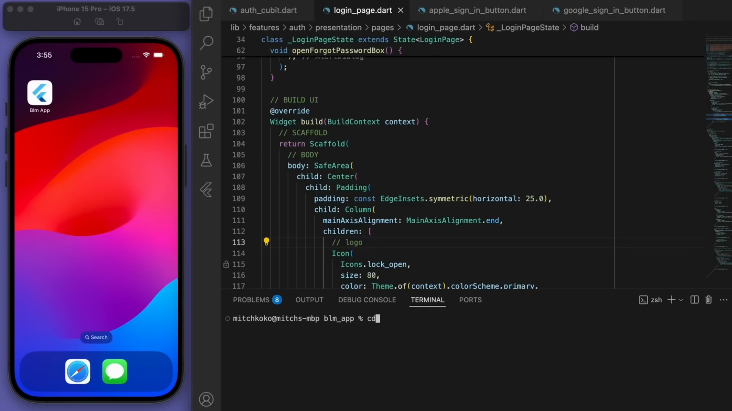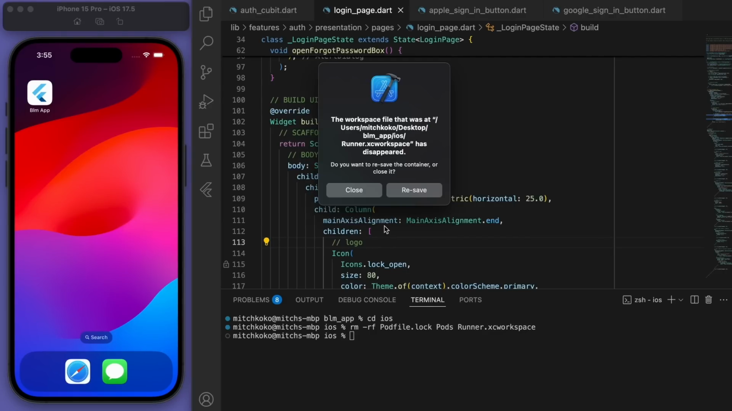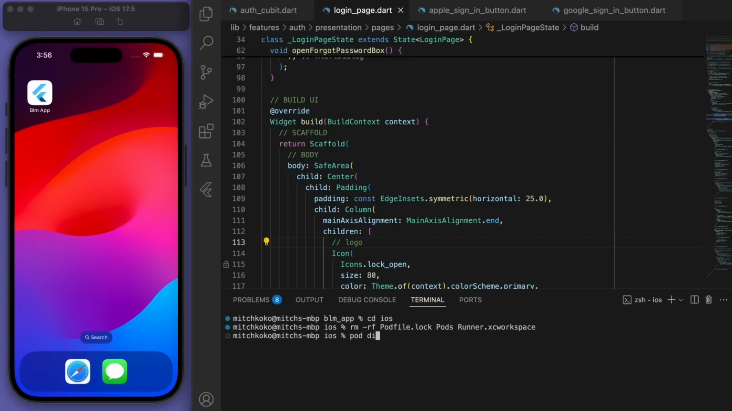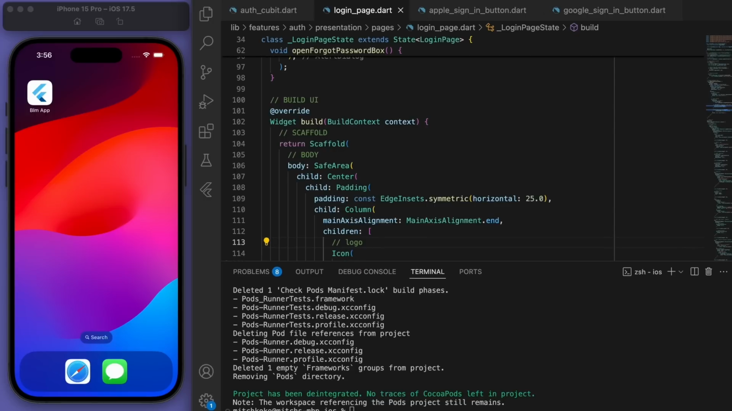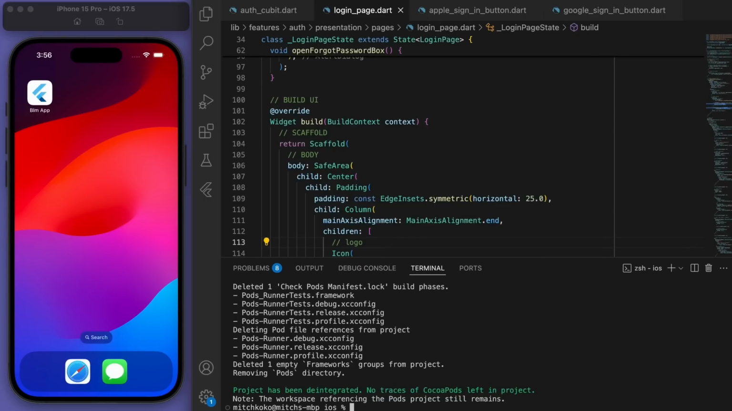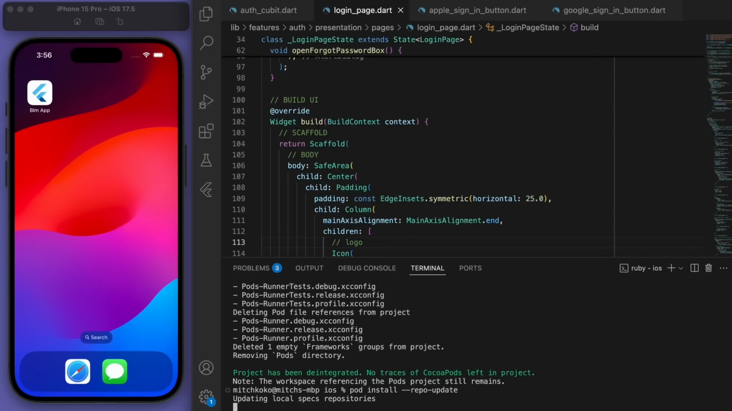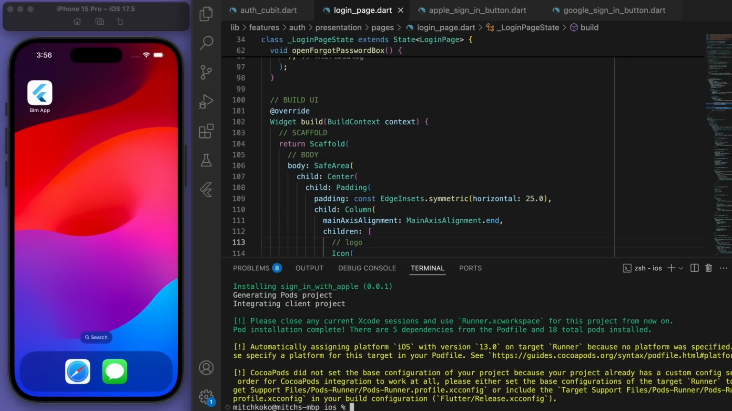The first thing is I want you to change the directory to the iOS folder and remove the pod file. So just say rm -rf Podfile.lock, and just type this command exactly. We're going to pod deintegrate, so we're basically deleting the pods. And then let's say pod install --repo-update. This will cleanly update your pod file.